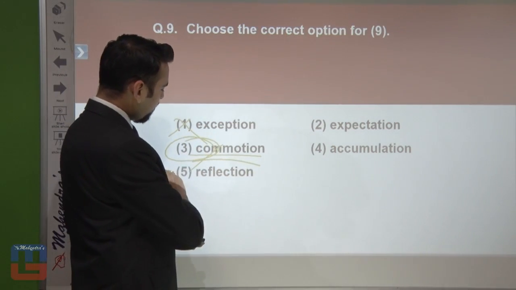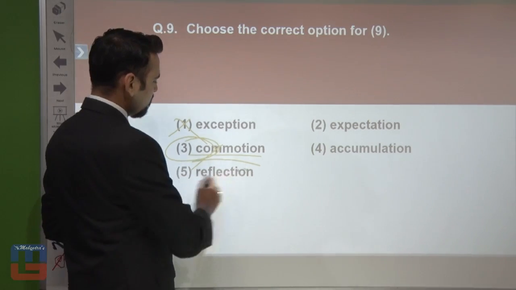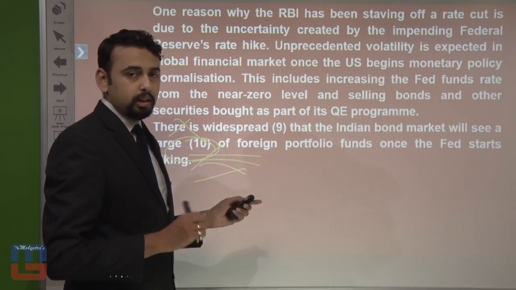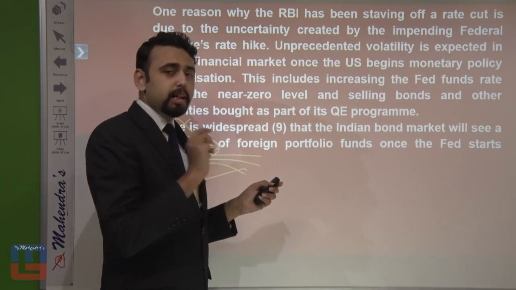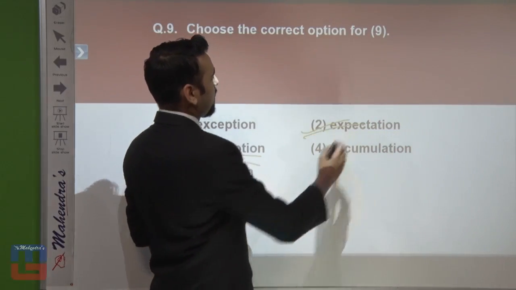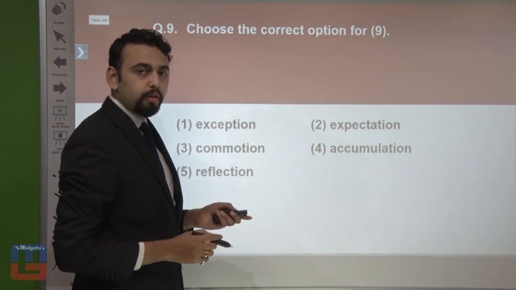Now the next one, reflection. Does it match? I don't think it matches. So let's just cut this one. Expectation can be there. What do you say? It can be there, right? There is widespread blank space expectation. There is widespread expectation that the Indian bond market. Yes, it seems suitable. So let's just get this one right away. Alright, so it's going to be number 2 for number 9.